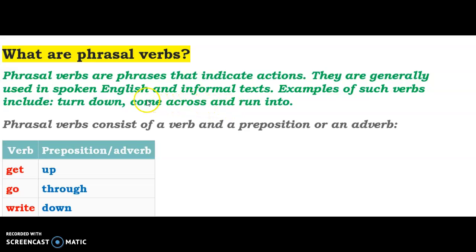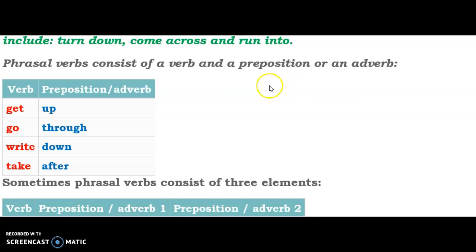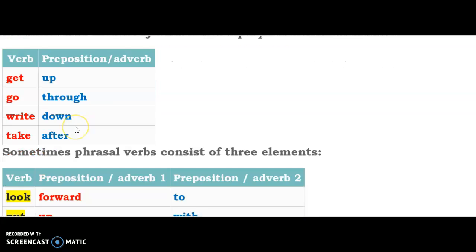You can substitute it with another one-word verb, no problem. But using this will add variety to your communication. And run into, you can see here, that means run into trouble, run into a situation. That means suddenly going into something or somewhere, or someone, for example. Phrasal verbs consist of a verb and a preposition, as we have discussed, or an adverb. And you can see here some examples: get, go, write, and take. These are your verbs, and up, through, down, and after, they're your prepositions or adverbs together, right?